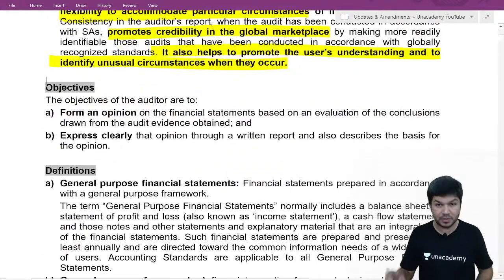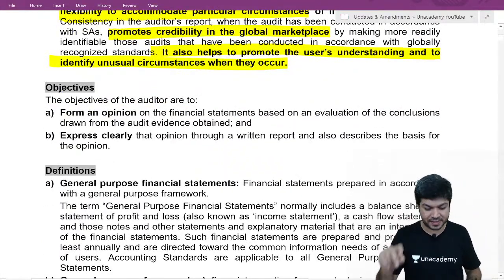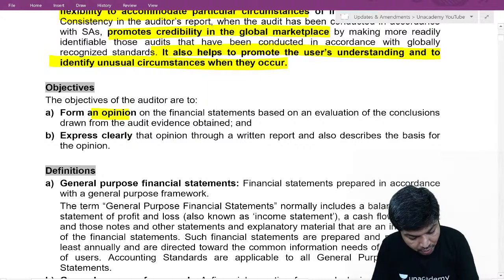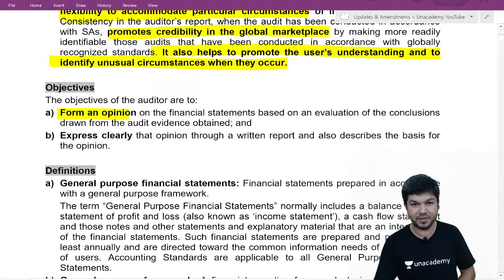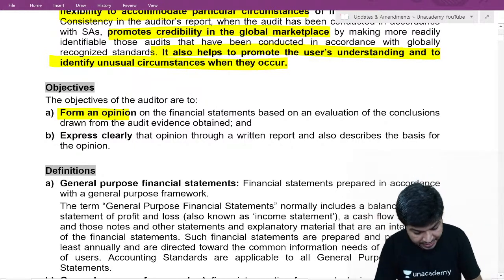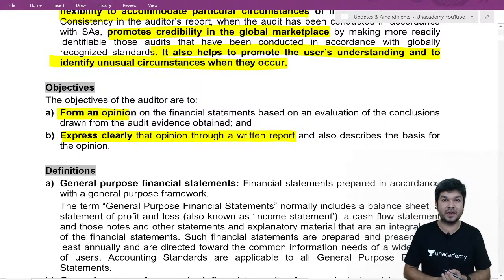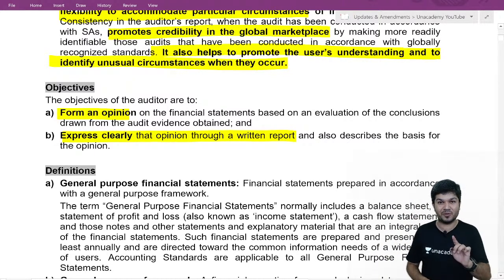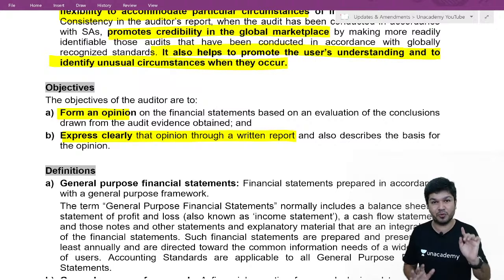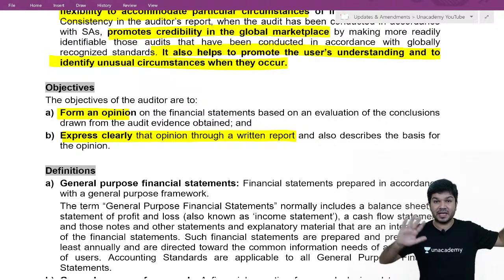Okay, the objective, there are two things. This essay, there are two objectives given. One, you form an opinion on financial statement. Forming an opinion. Second, clearly express your opinion through a written report. Form an opinion, express an opinion.